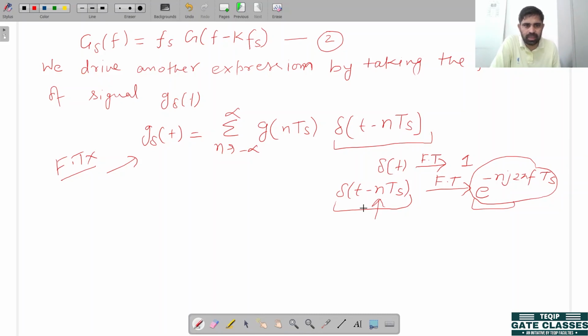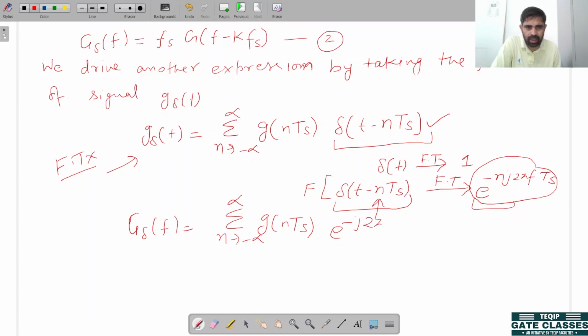Now put this Fourier transform of the signal into the above equation. Now we get the Fourier transform G delta of f equal to the sum from n equals minus infinity to infinity of G of nTs e to the power minus j 2 pi f nTs.